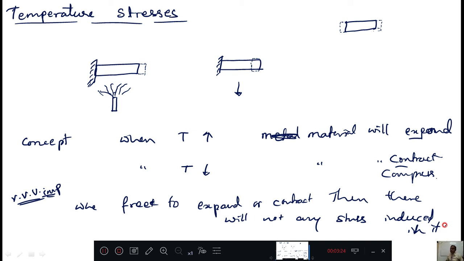When the temperature is decreased, it wants to contract itself, and if you allow it to contract freely, there won't be any stress induced. Then when will stress be induced?